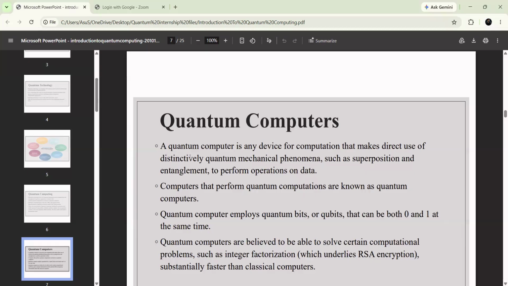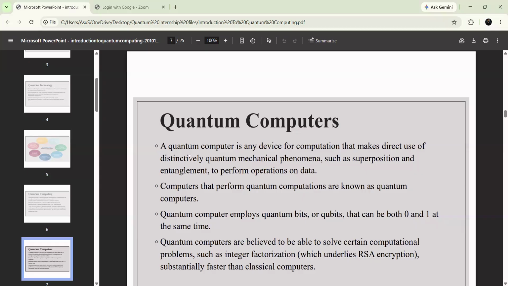Also, the computers which perform quantum computations are nothing but quantum computers. Already we have discussed this. This quantum computer is going to allow quantum bits, often called qubits. Qubits are nothing but bits which can exist in both 0 and 1 state at the same time, whereas classical bits cannot.